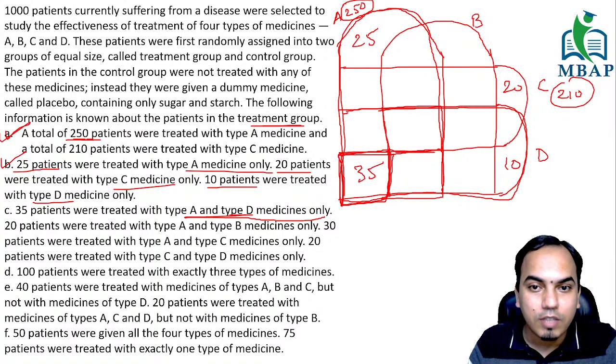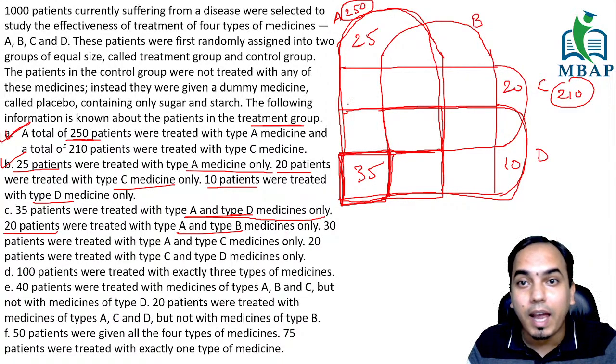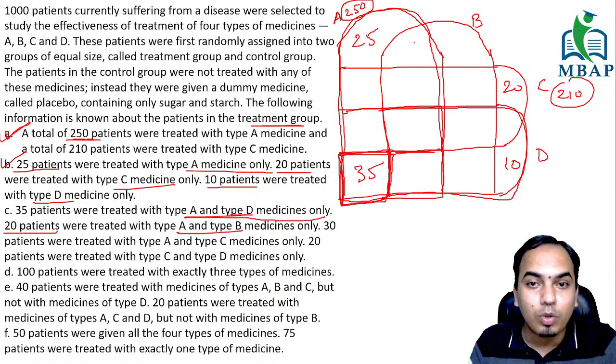35. Okay, this is given to me directly. Similarly, if I go ahead quickly, 20 patients were treated with type A and B only. A and B only. There should be no C coming up. So A and B only is going to be this number, which is 20, right?